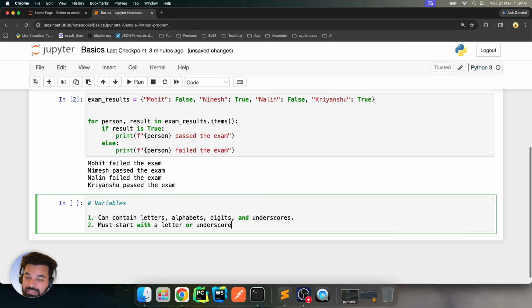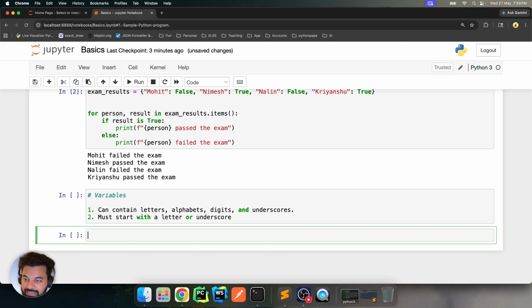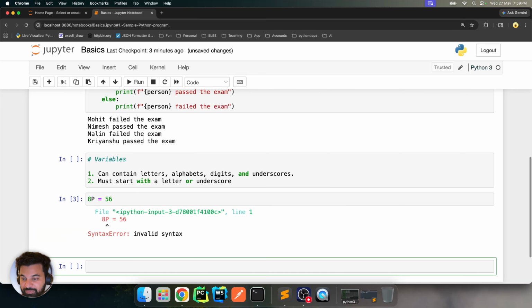So what this basically means is, we'll quickly see an example. If I want to have a variable name, I cannot start it without a letter or an underscore. A digit is accepted inside a variable name, but it cannot start with 8 itself. For example, I cannot say 8p equals 56. This will give me a syntax error.